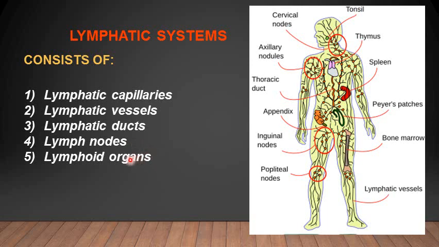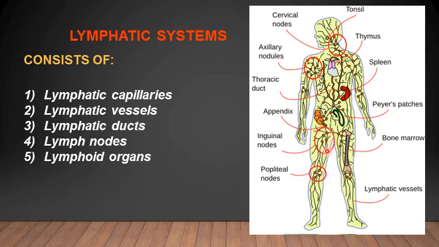There are other organs present as the lymphoid organs in the human body. I will tell you about these lymphoid organs in the next slide as well. So here you can see that from the lymph capillaries, there are the lymphatic vessels, and through these lymphatic vessels they pass through certain lymph nodes present along their course.